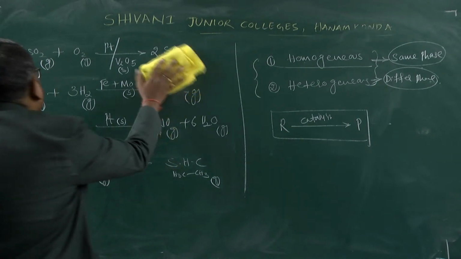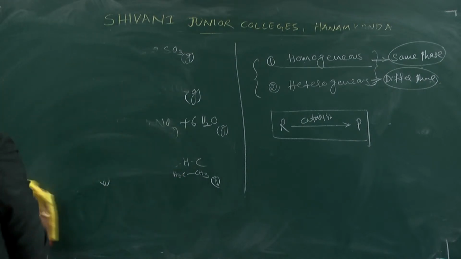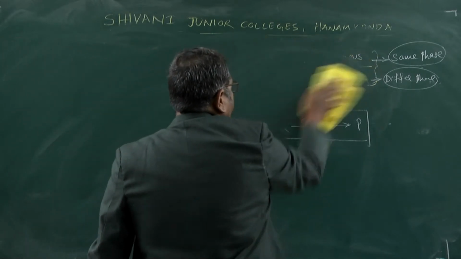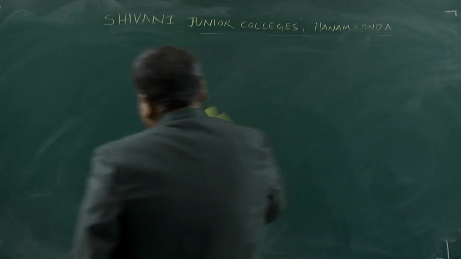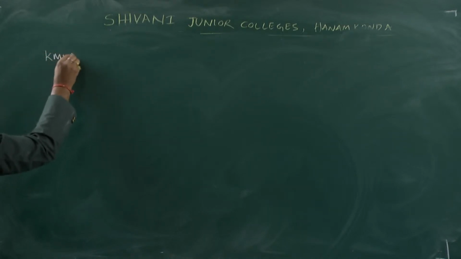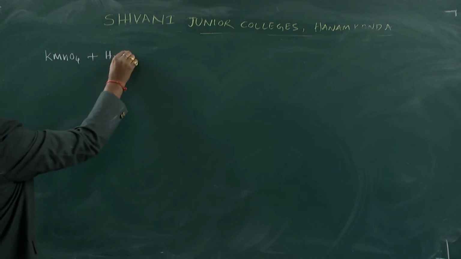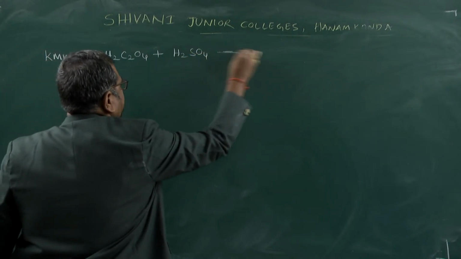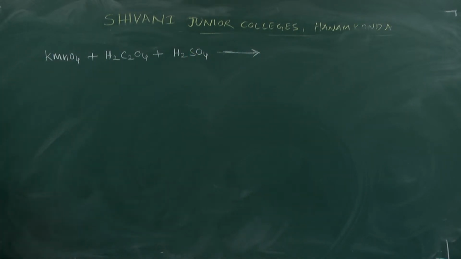For example, in first year stoichiometry, you know the example very well: potassium permanganate, KMnO4, reacts with oxalic acid, H2C2O4, in the presence of H2SO4, to form manganese sulfate, potassium sulfate, water and carbon dioxide.